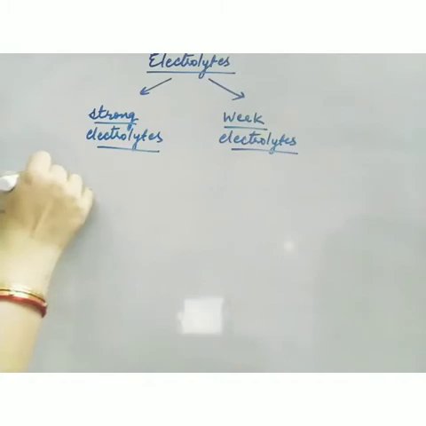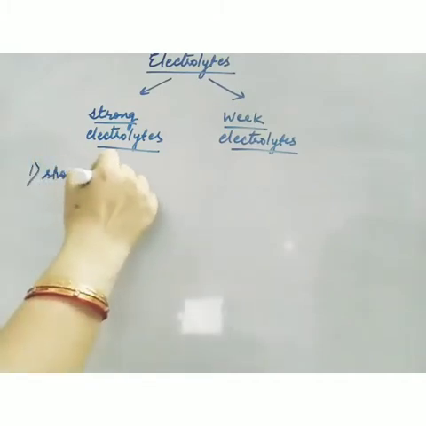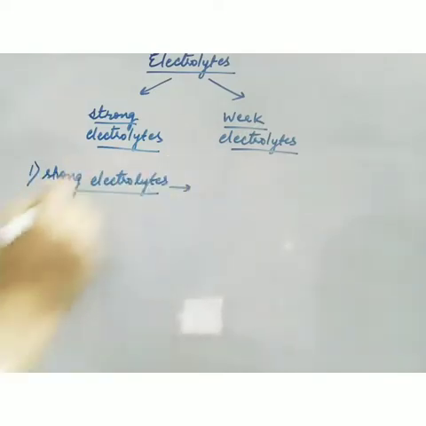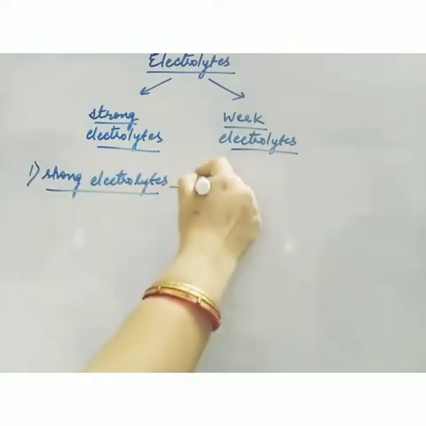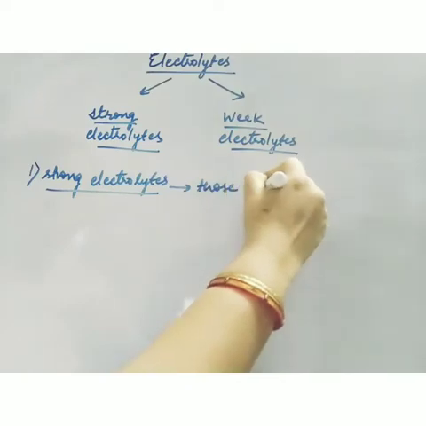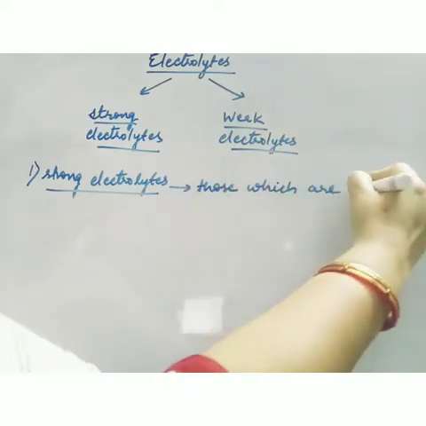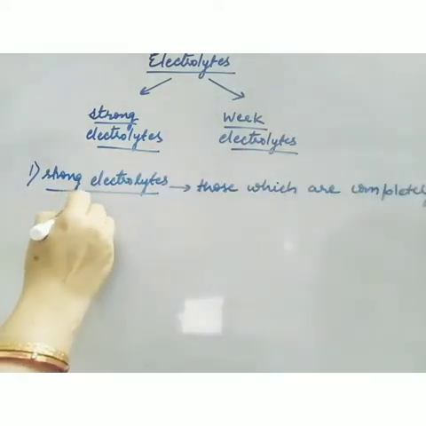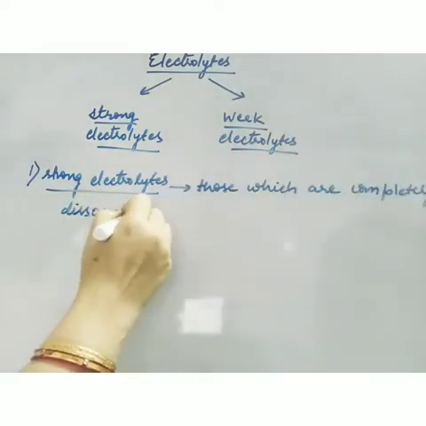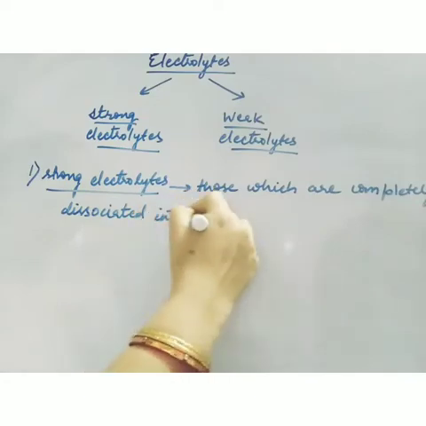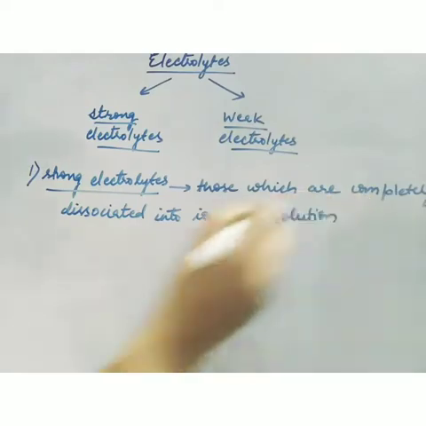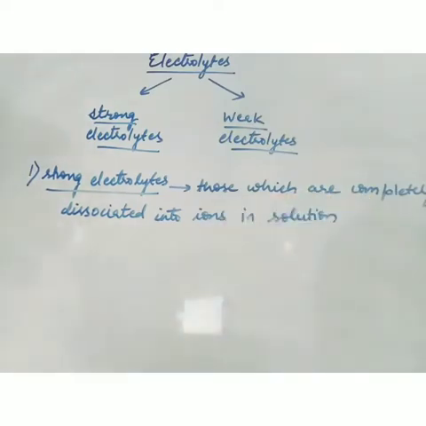First, what are strong electrolytes? Strong electrolytes are those which are completely dissociated into ions in solution. So when they are dissolved, they are completely dissociated. Now what is the meaning of this?